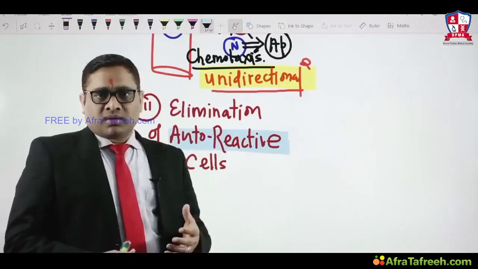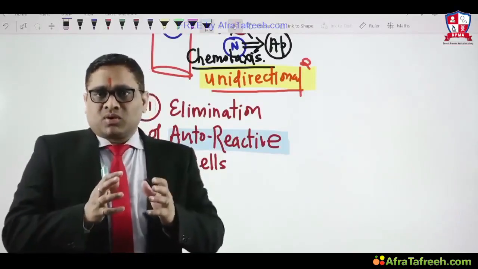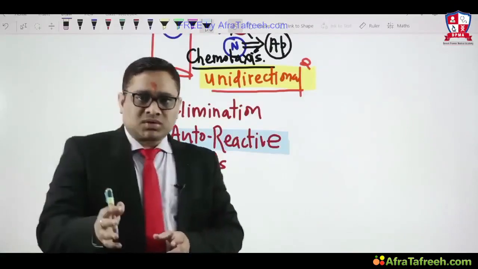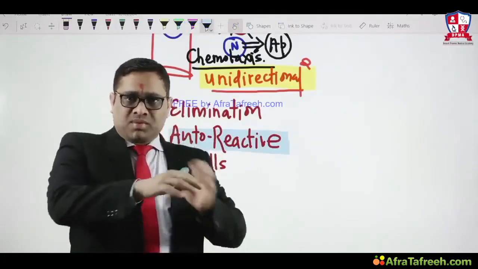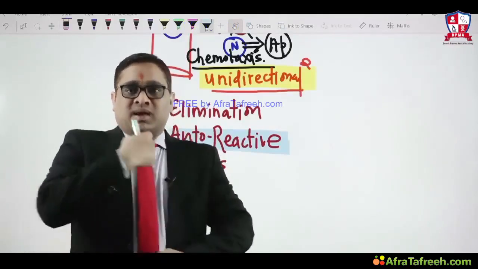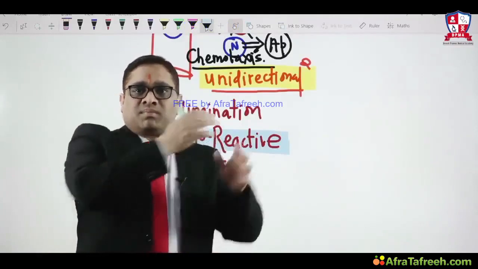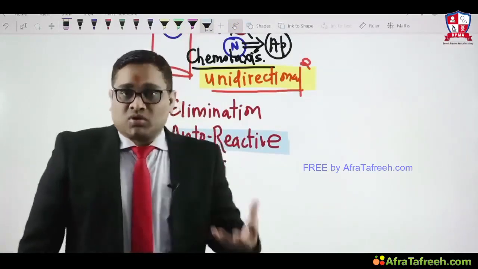In a normal human body, there are certain amounts of autoreactive cells which are formed, right? In bone marrow also, in thymus also, and in our peripheral blood also. So remember, bone marrow, thymus, peripheral blood, everywhere autoreactive cells are formed, which can cause autoimmune disorder.